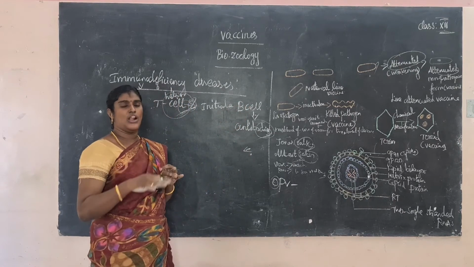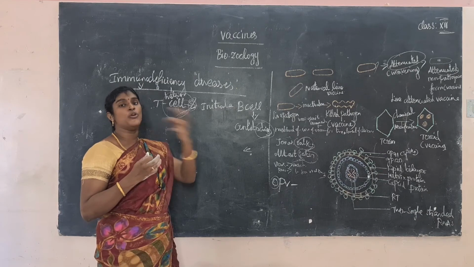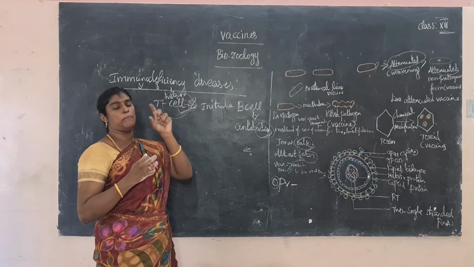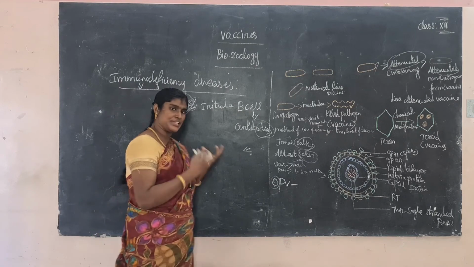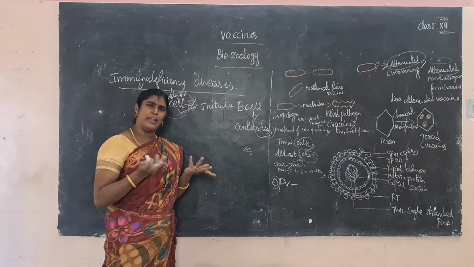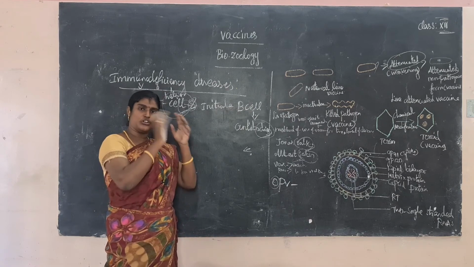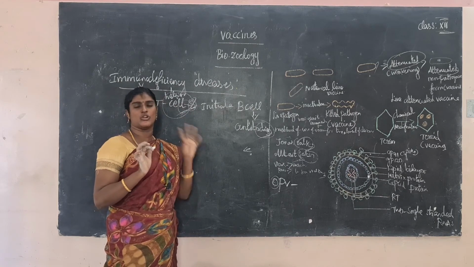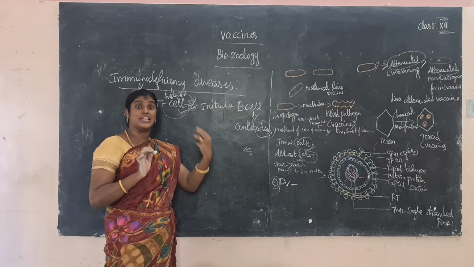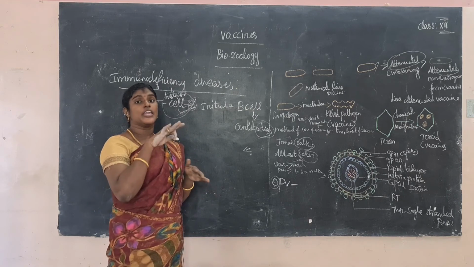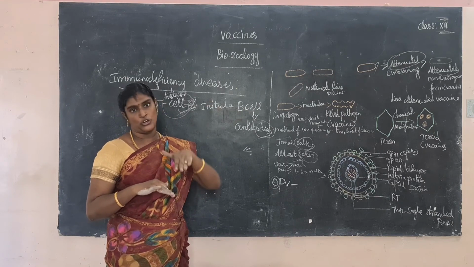So the antigens fully eradicate our immune system, especially the immune cells, the T helper cells. When the T helper cells are totally destroyed, all diseases can enter our body. There is no immunity in the body, a lack of immunity, meaning immunity power is totally lost in our body. So all microorganisms, pathogens or any other antigen substances easily enter our body and cause disease. That is called immunodeficiency. Immunodeficiency means lack of immunity.